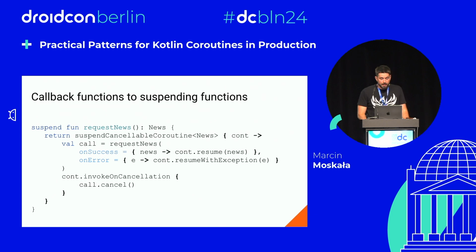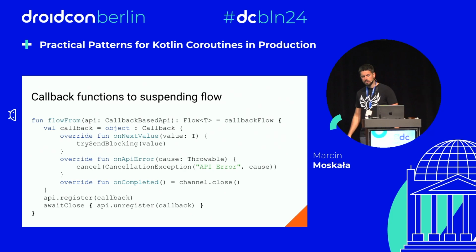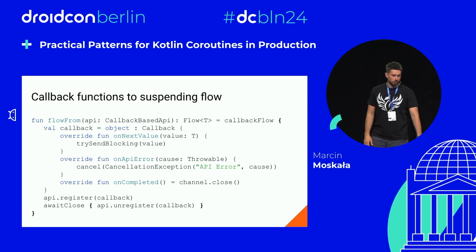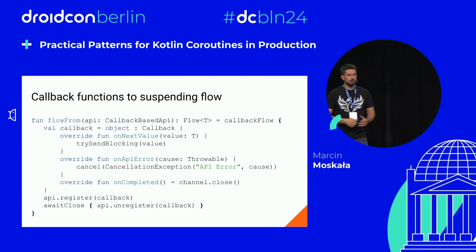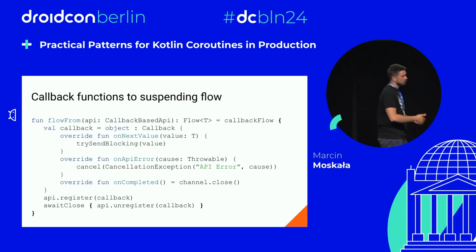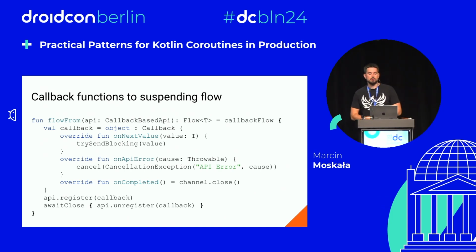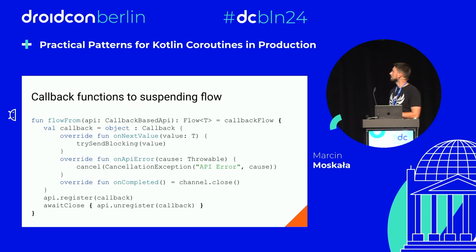Why waste resources? If you need to use a callback function that produces more than one value, then you should create a flow instead. So this is the pattern. You should use callbackFlow, and you create a callback. In case of a value, trySendBlocking, because it's a non-suspending context. In case of an error, you cancel with exception. On completion, you either cancel or close the channel. You register the callback, and you should always remember to awaitClose in the end. That's necessary. And remember to unregister the callback if this callback is not needed anymore, so when the coroutine is completed or cancelled.